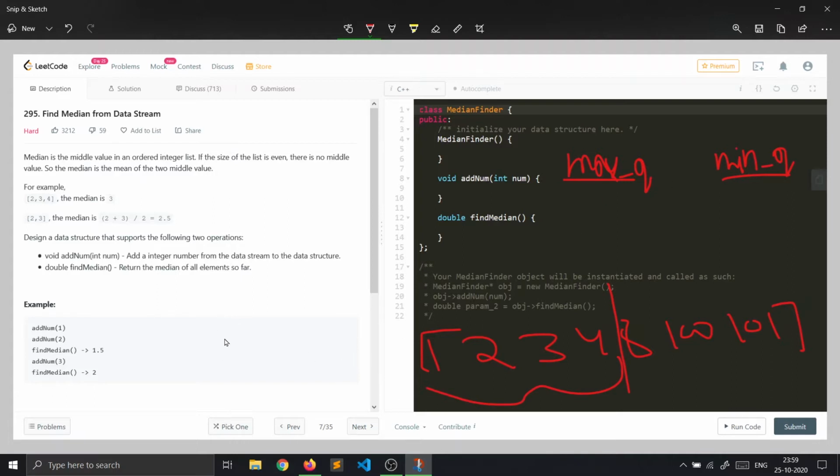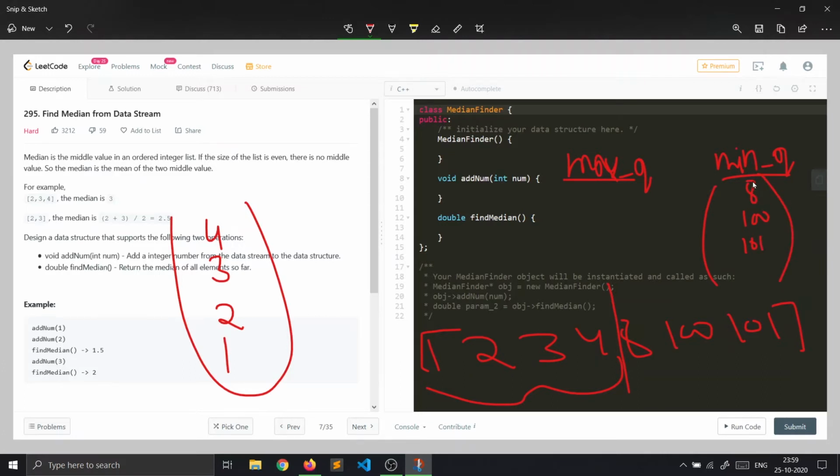So the max queue will contain 1, 2, 3, 4, something like this, and the min queue will contain elements like 8, 100, 101, because I have already said that in a min queue the root has a value lesser than all its descendants. Similarly for the max queue, the root has a value greater than its descendants. Now this sorted list can be broken into two parts, where one is the max queue and the other is the min queue.